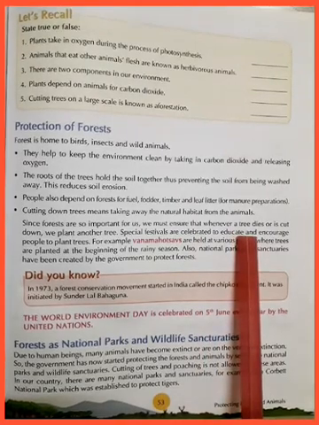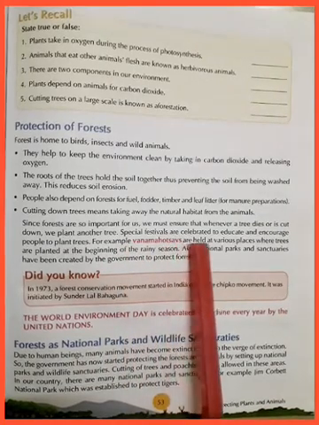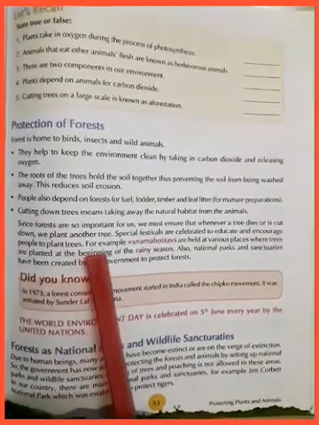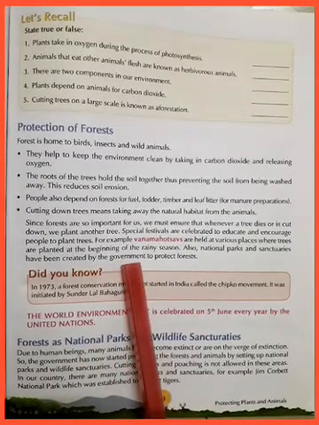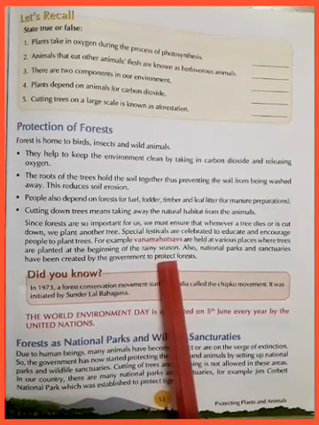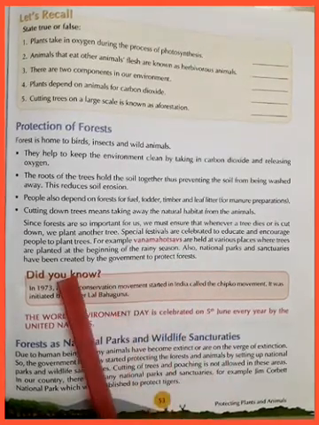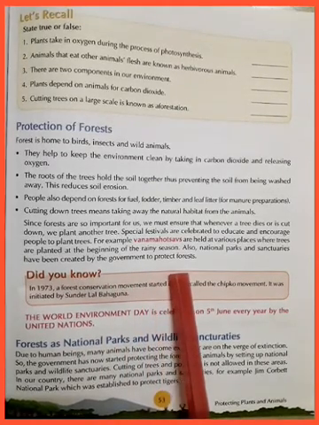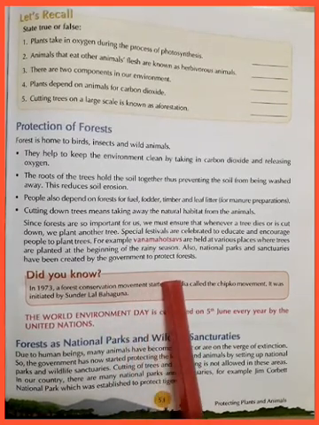That is very bad. Since forests are so important for us, we must ensure that whenever a tree dies or is cut down, we plant another tree. Special festivals are celebrated to educate and encourage people to plant trees. For example, Van Mahotsavas are held at various places where trees are planted at the beginning of the rainy season. This is very good. Also, national parks and sanctuaries have been created by the government to protect forests.